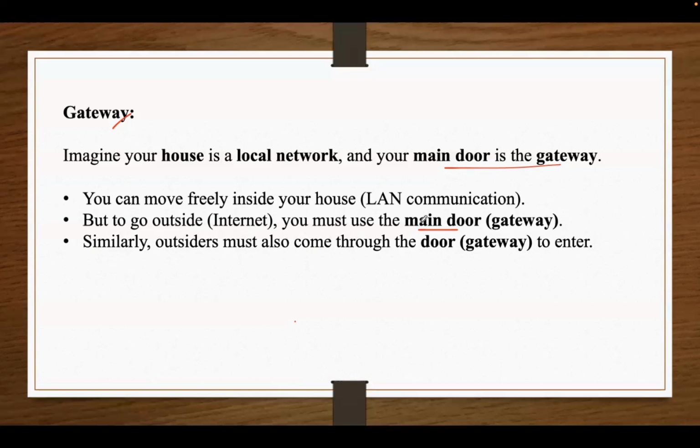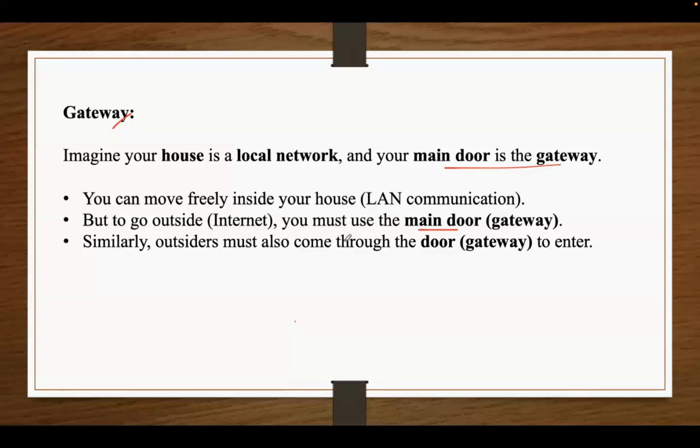In both cases, if a person staying in the home wants to communicate with the outsider, he can do that only with the help of the main door. And if an outsider wants to come inside and communicate with the people staying in the house, then also he needs to use this main door only.